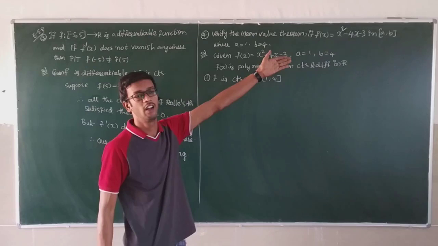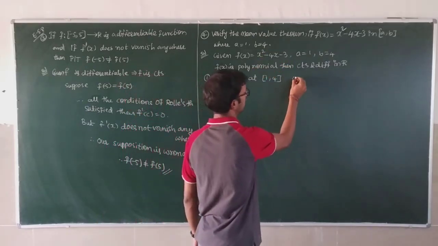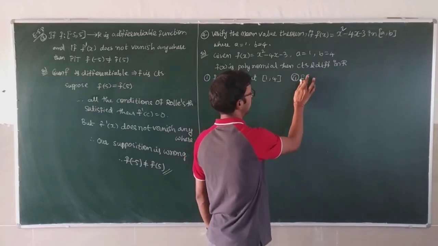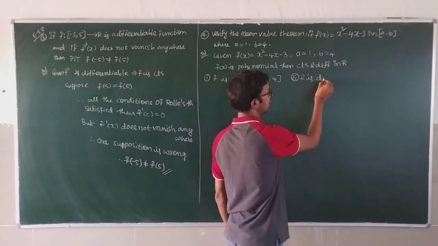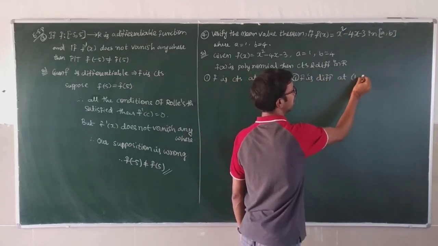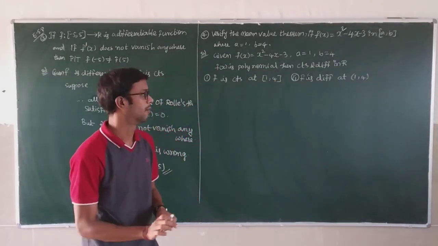Why? Because it is continuous in real numbers, so it is continuous here also. Number 2, f is differentiable at the open interval (1, 4).